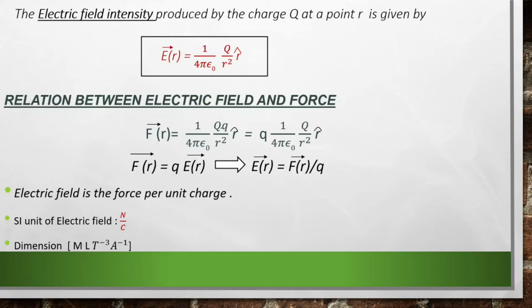So we could take this small q out. So what will be the equation? F by q is equal to 1 by 4 pi epsilon 0 Q by R square R cap. So this is our electric field, right? This is the expression for electric field. So we can write that F of R is equal to q into E of R, that is, electric field E of R is equal to force by our test charge, F by q. So electric field is the force per unit charge, and from this expression we can derive the SI unit of electric field as Newton per Coulomb.